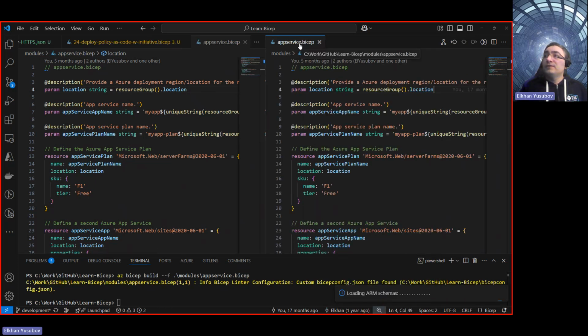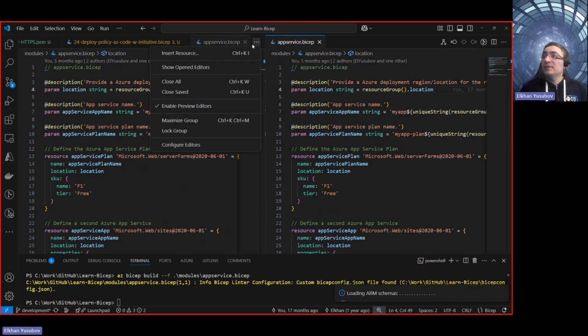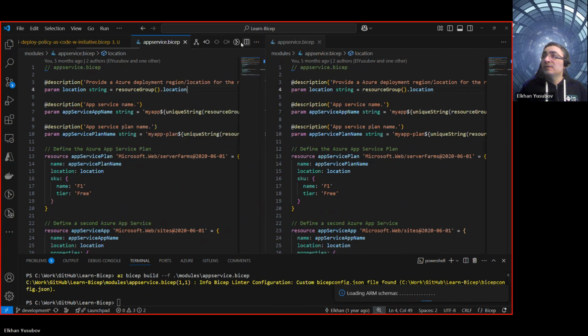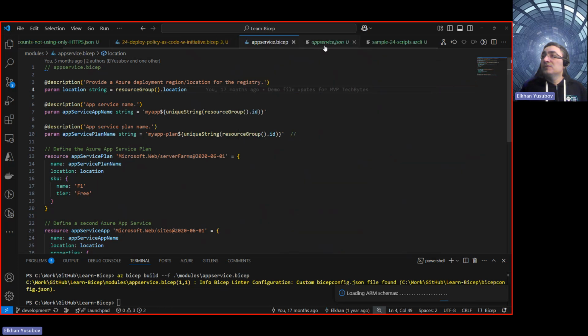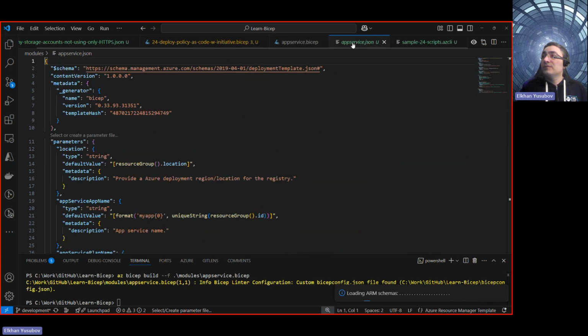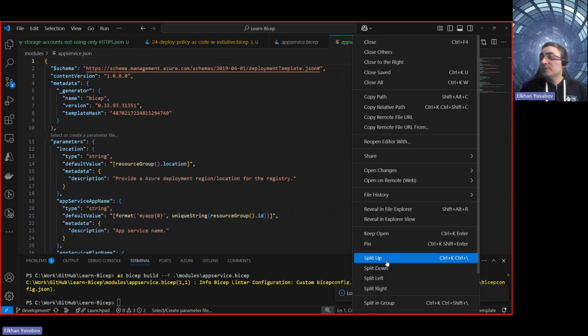So here I have the app service plan representation, and on the next one here, app service plan, let me go here. Let me actually split the other one. So we have this JSON file here for the app service plan. I'm going to split to the right.